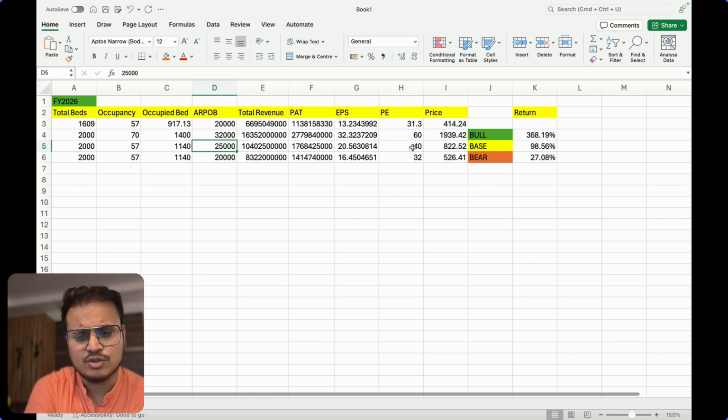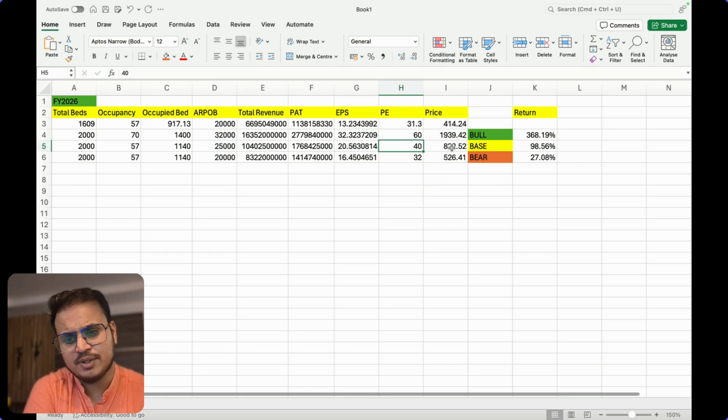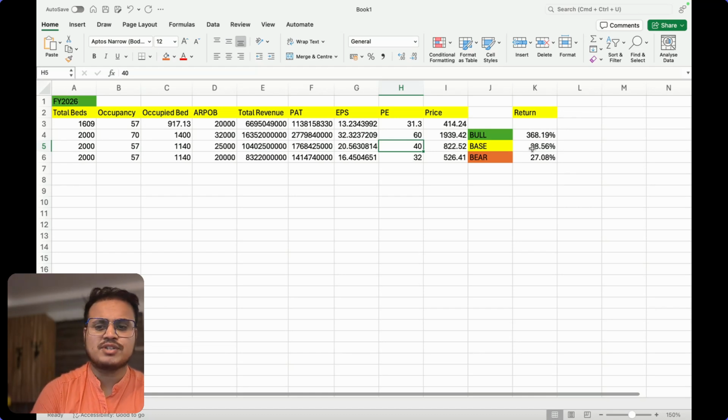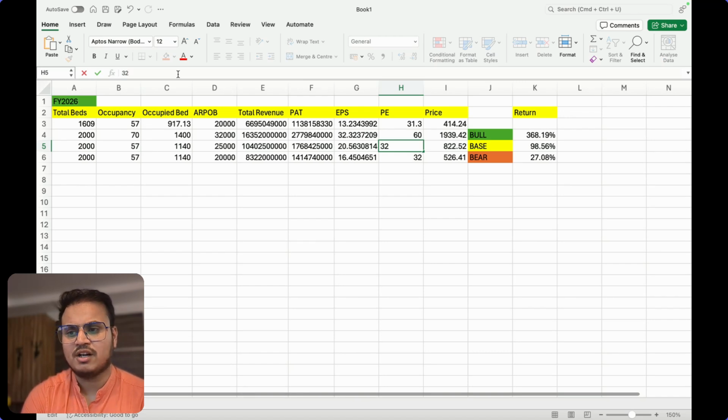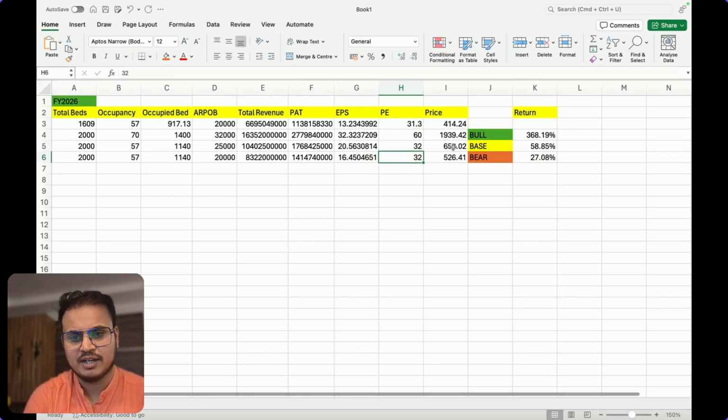And I'm seeing the PE can also increase a little bit from here. 32 is very cheap, and if this gets the required traction, I can see some kind of expansion in the PE ratio. So with this kind of PE expansion, the price becomes 822, which is again 100% profit from the current price. And let's see what happens if the re-rating doesn't happen, but the number of beds and all those things remain intact, then your price becomes 658. So you get around 58, 59% profit on that. This is a 2 year, 3 year kind of horizon I'm talking about.